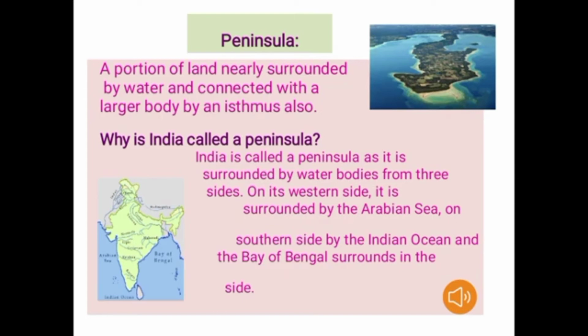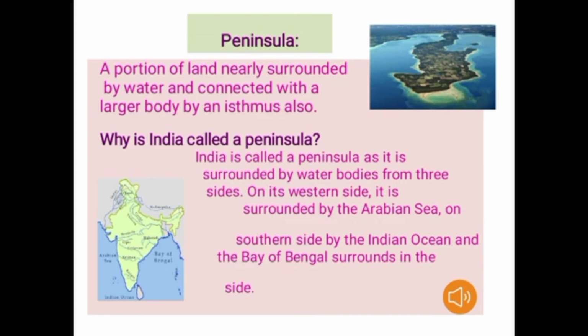Next we know why India is called a peninsula. You can see the map of India, and there are 3 seas: the Arabian Sea, the Bay of Bengal and the Indian Ocean. So India is called a peninsula as it is surrounded by water bodies from 3 sides.